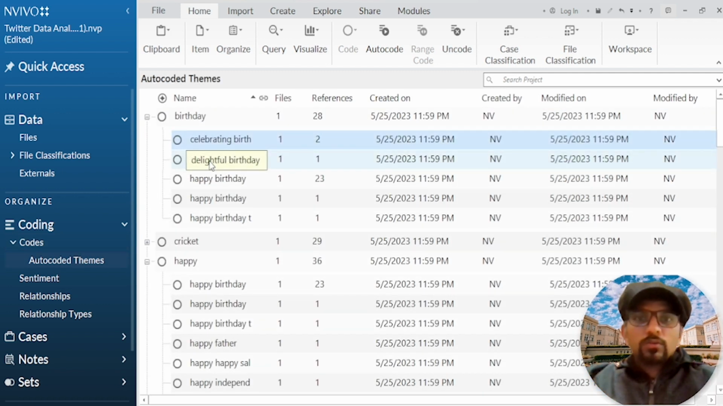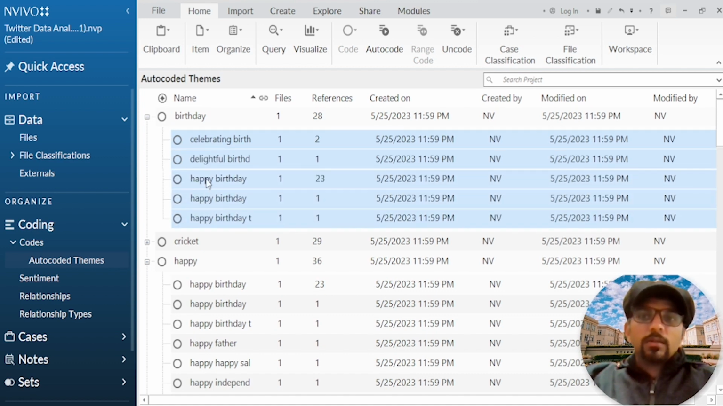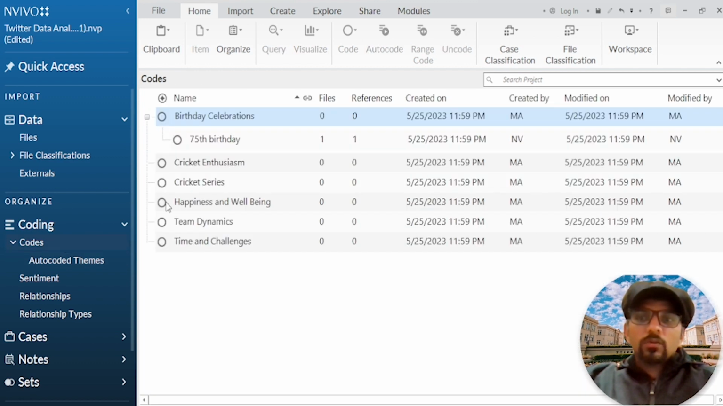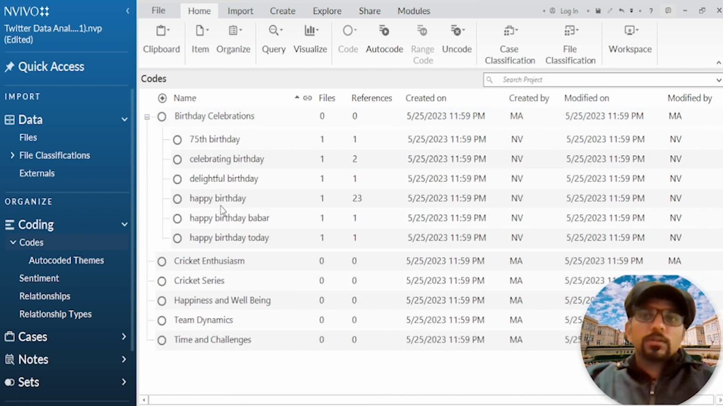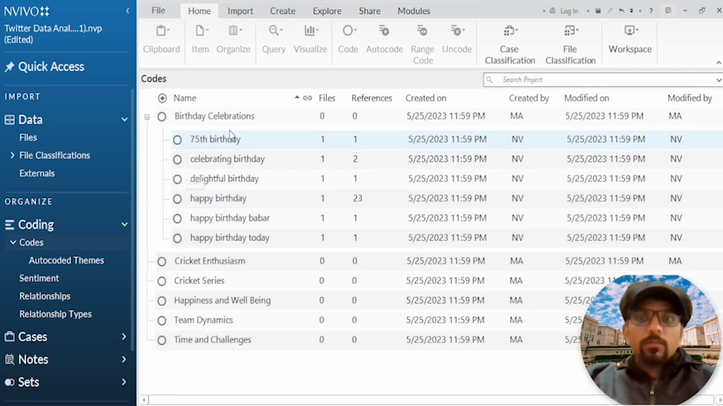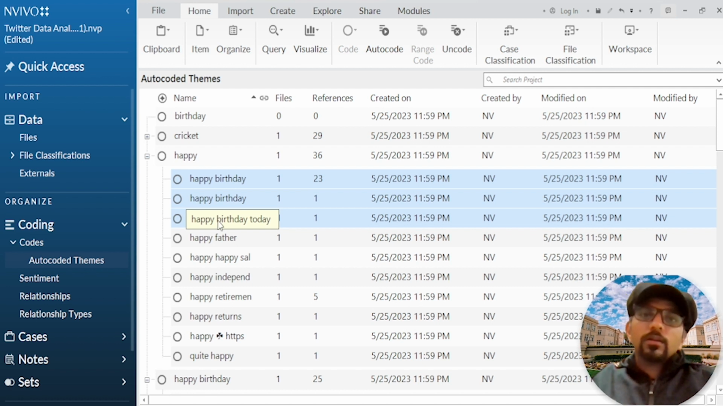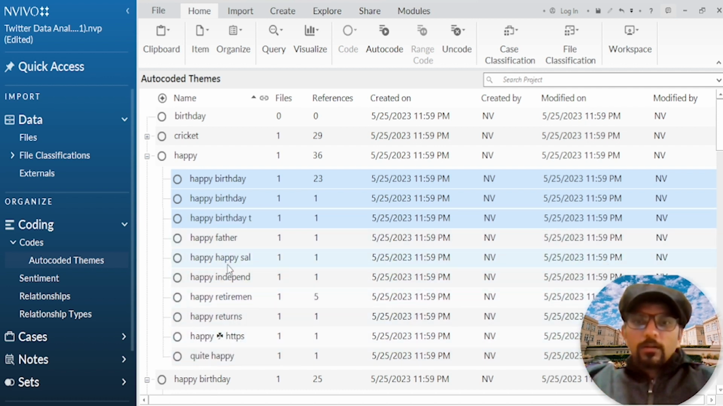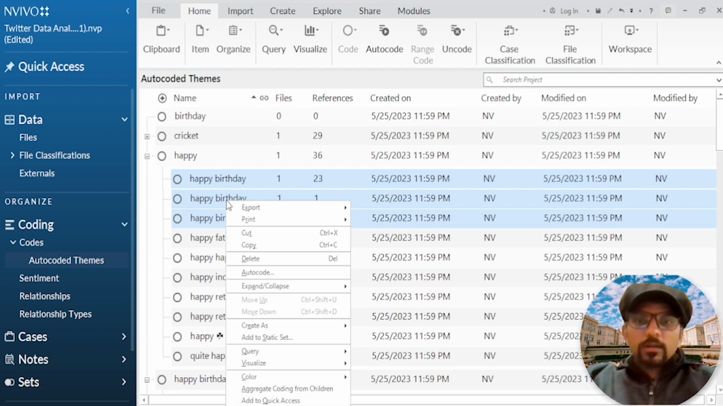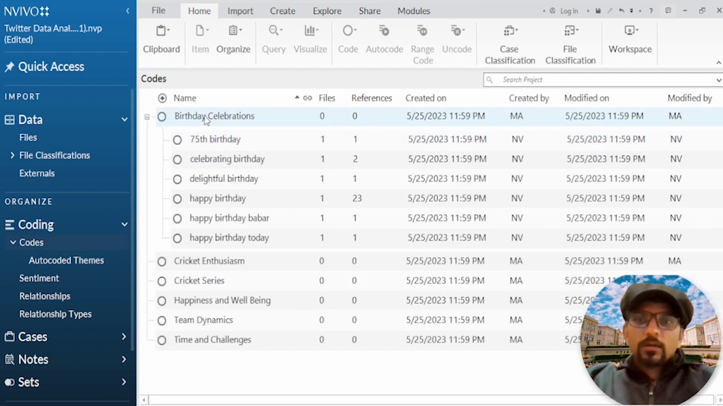Similarly, select all those automated codes that have something related to a birthday. I'm going to select multiple, then right click, cut codes, and then paste them. So this is how you populate the newly created themes with those existing automated themes. Similarly, this happy theme has something related to birthday as well. So select those themes that have something related to happy birthday. Select these 3 themes, right click, cut, select the targeted theme and paste.